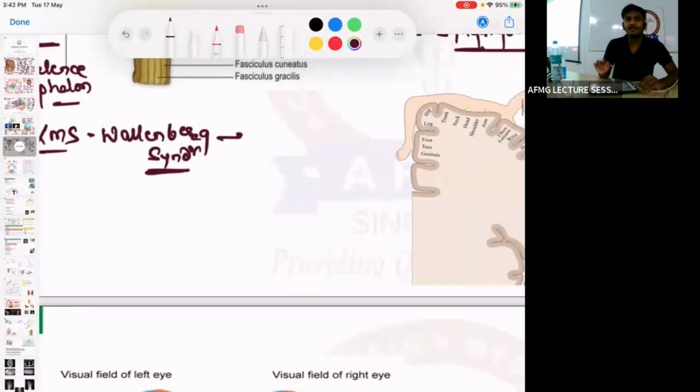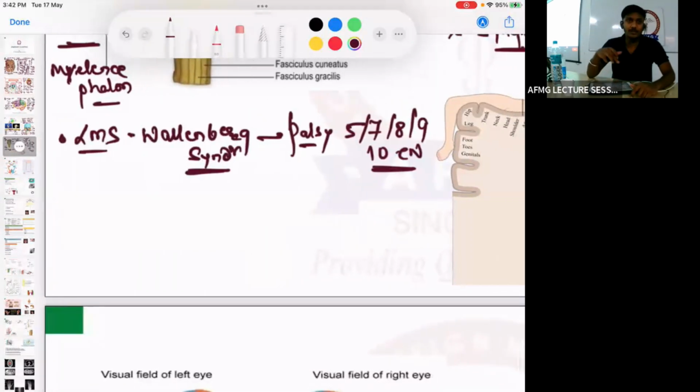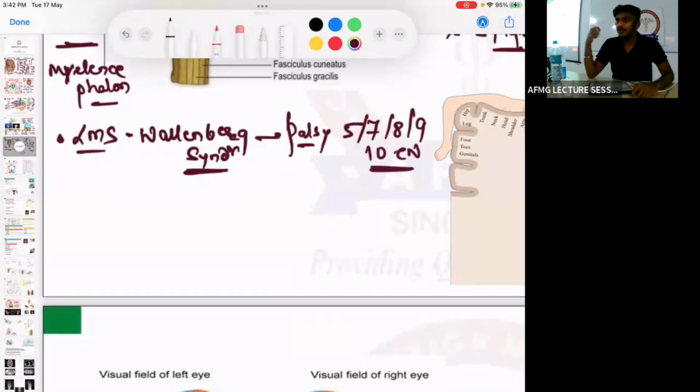It causes palsy of which cranial nerve? It causes palsy of the 5th, 7th, 8th, 9th and 10th cranial nerves. Which cranial nerve palsy is seen in Wallenberg syndrome? 5th, 7th, 8th, 9th and 10th. Which cranial nerve palsy is seen in lateral medullary syndrome or Wallenberg syndrome? 5th, 7th, 8th, 9th and 10th cranial nerve palsy.